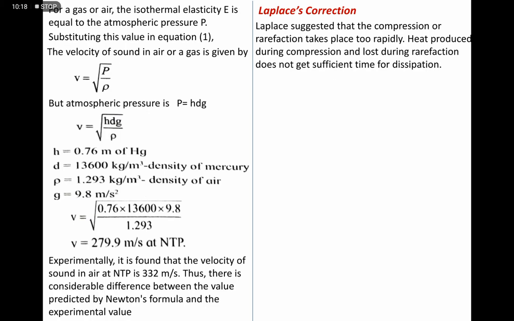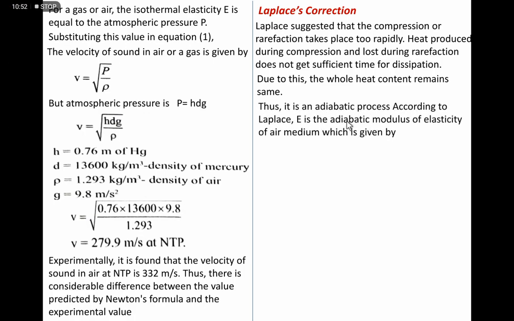Newton assumed that the heat is dissipated, but in Laplace's correction, the compressions and rarefactions produced in the medium are very fast, so there is no dissipation of heat between compressions and rarefactions. So this process is an adiabatic process. Due to this, the whole heat remains constant. So it is an adiabatic process according to Laplace.